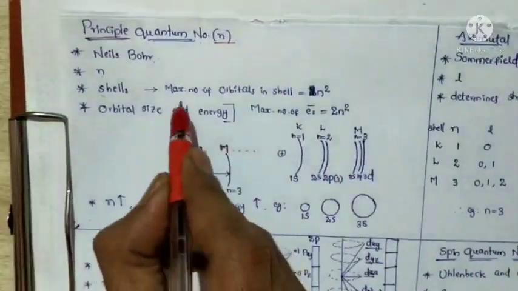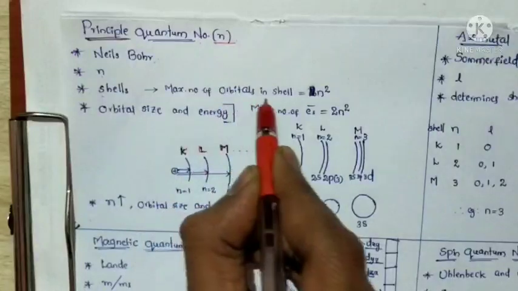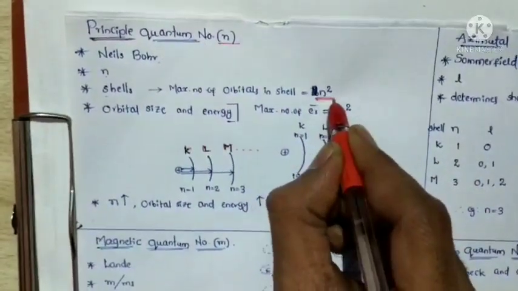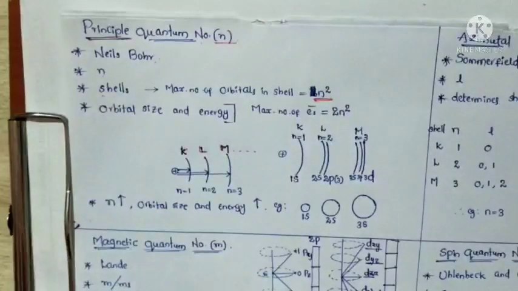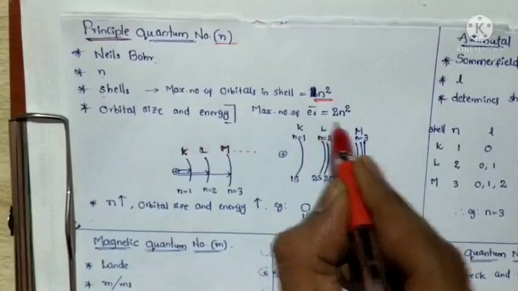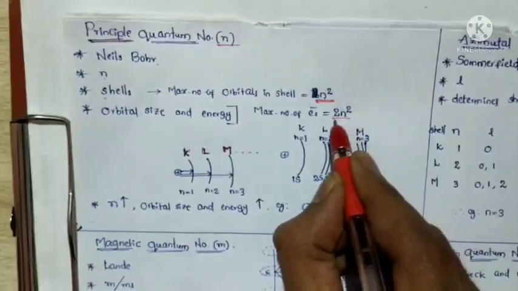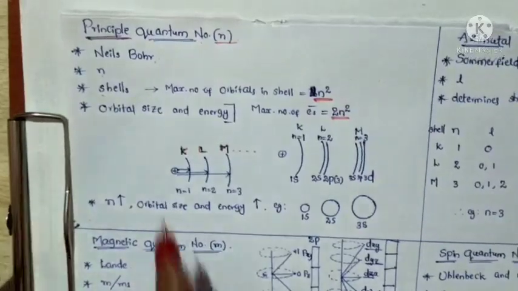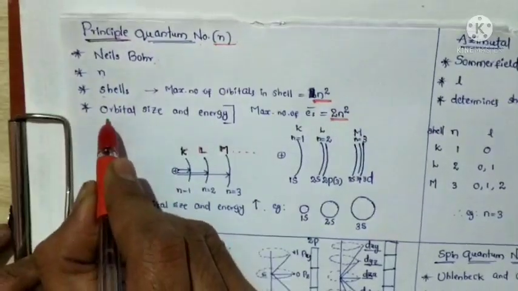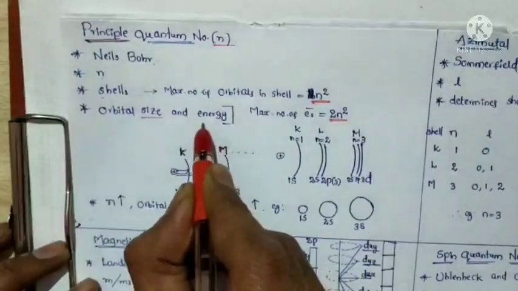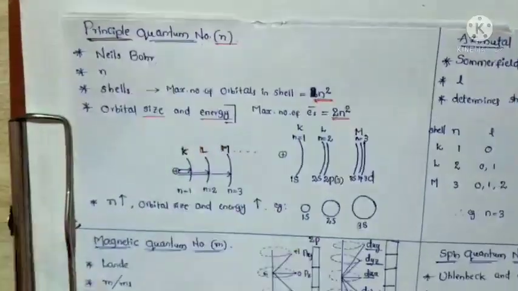The maximum number of orbitals in a shell is n square, and the maximum number of electrons in a shell is 2n square. It also indicates orbital size as well as orbital energy.